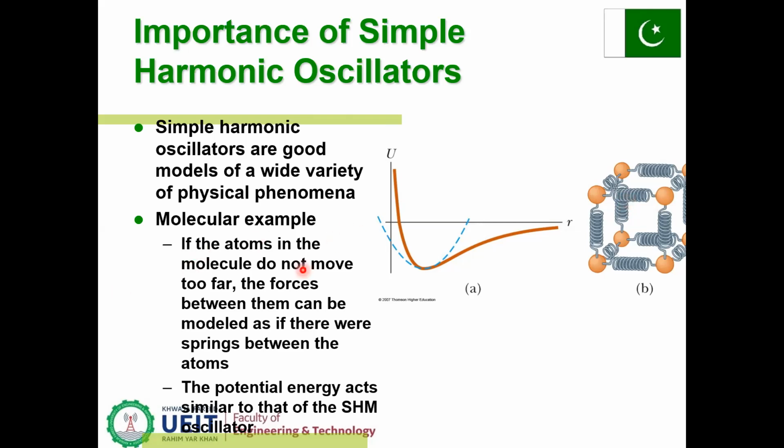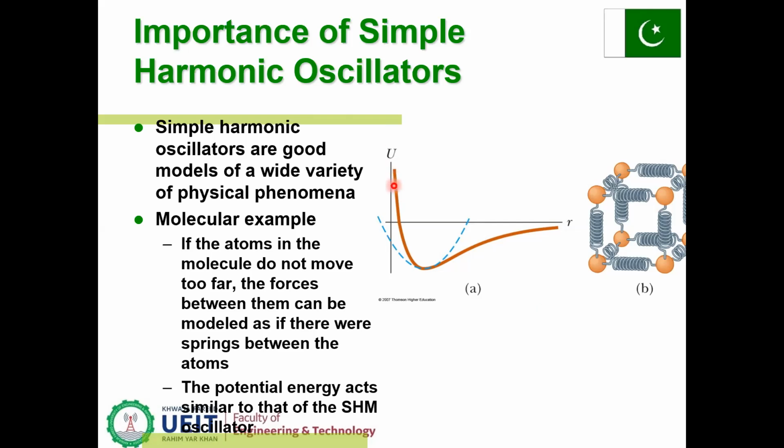Molecular example: if the atoms in the molecule do not move too far, the forces between them can be modeled as if there were springs between the atoms. So this is the model of atomic arrangements in the crystal or in the material. So we can model a spring mass system and we can then make an analogy of this system.